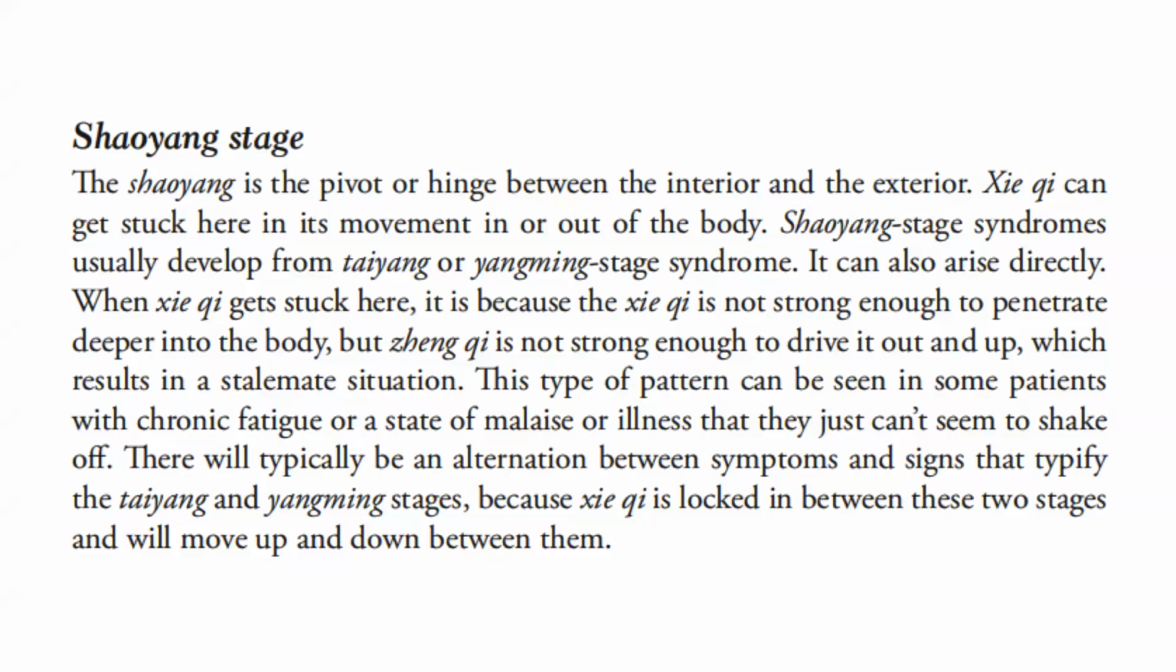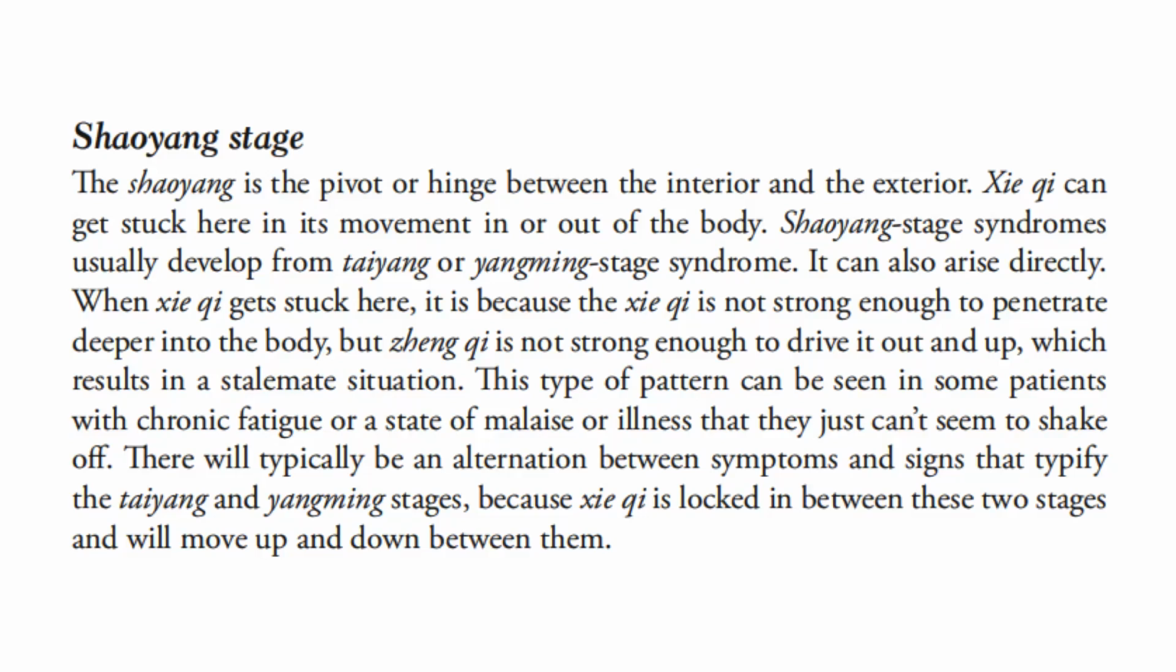Shaoyang stage syndromes usually develop from Tai Yang or Yang Ming stage syndrome. It can also arise directly. When pathogenic qi gets stuck here, it is because the pathogenic qi is not strong enough to penetrate deeper into the body, but Zheng qi is not strong enough to drive it out and up, which results in a stalemate situation. This type of pattern can be seen in some patients with chronic fatigue or a state of malaise or illness that they just can't seem to shake off.